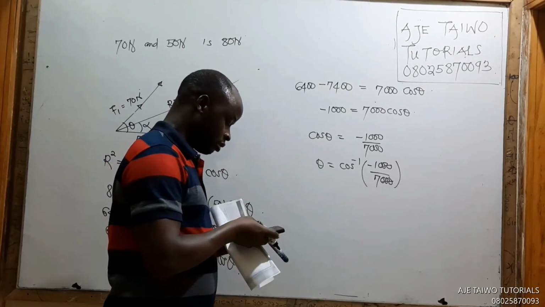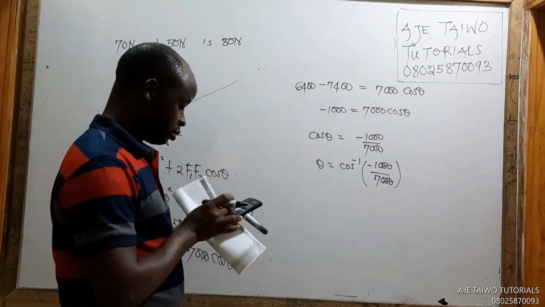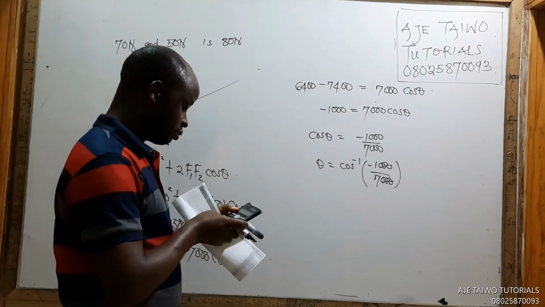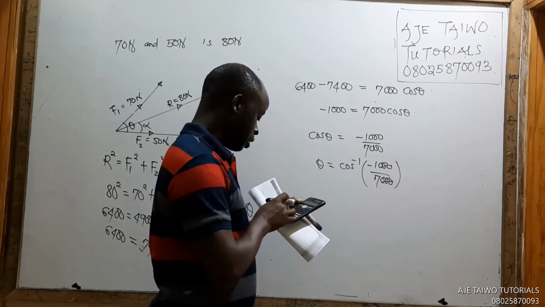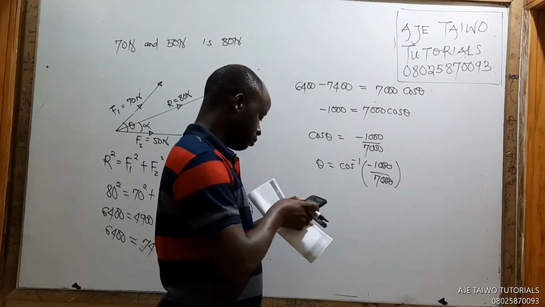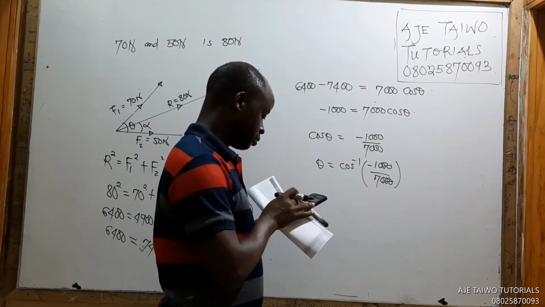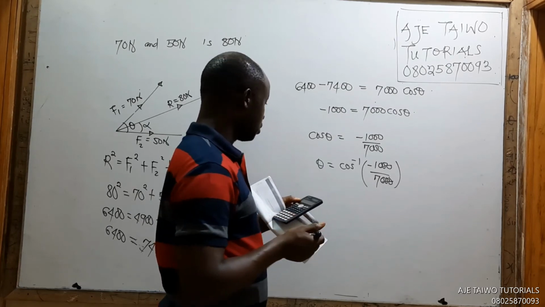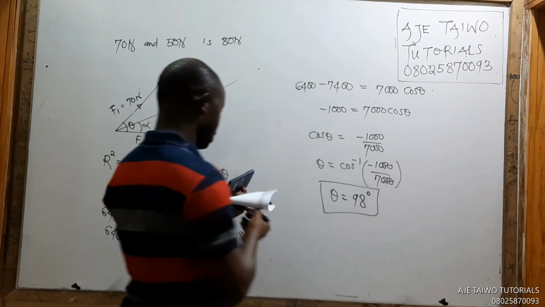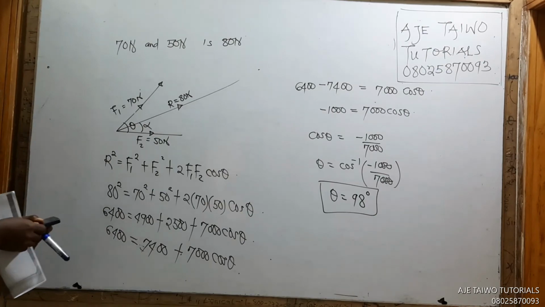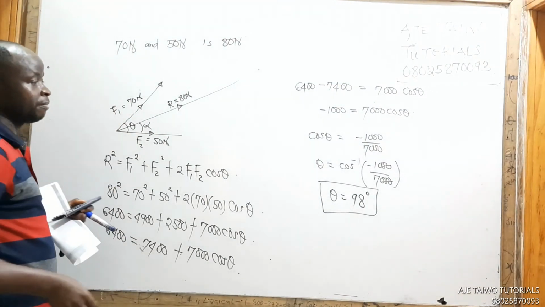So we have arc cos of minus 1 over 7. What's 1 over 7? It is 0.1428. So you have arc cos of minus 0.1428. Answer: let's consider that theta is 98 degrees here. Okay, that's what theta is. So now if theta is 98, that means we can't draw it the earlier way. The angle is obtuse.